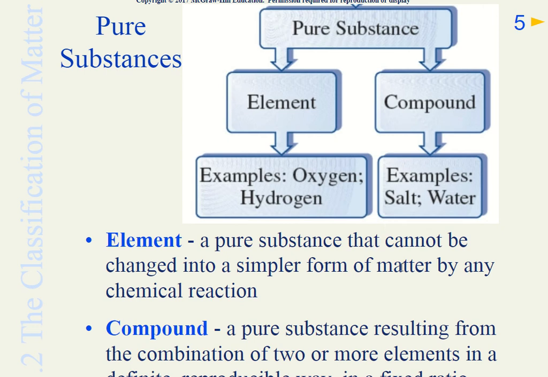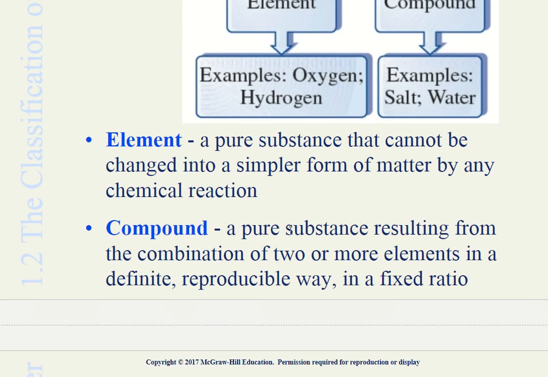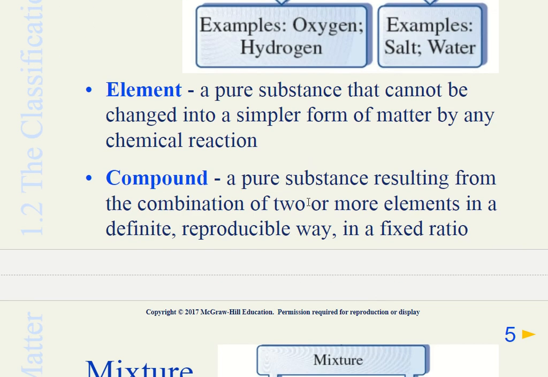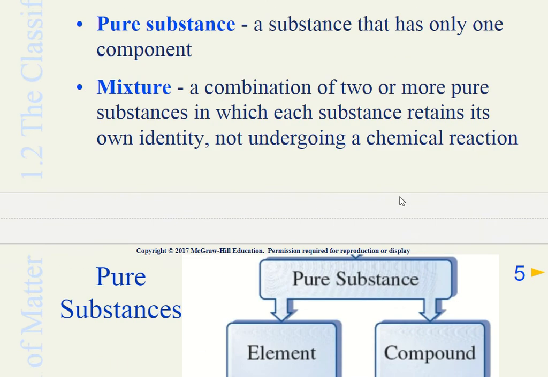Now I want you to type on Google search "periodic table of the elements." Once again, it's periodic table of the elements. Press enter, look at the images, and you will see the periodic table and how many elements there are within that table. All those elements make up the different kinds of pure substances. When they are chemically combined into each other, you get compounds. Both of them together make up the pure substances.